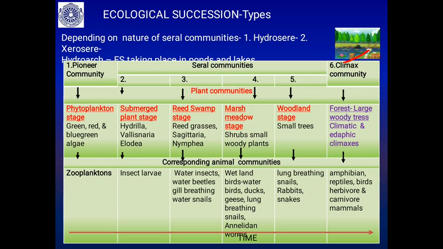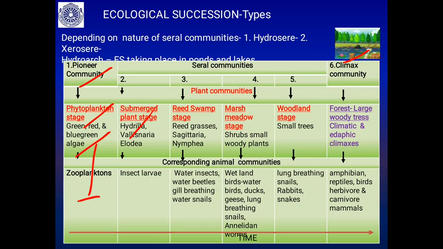So what is the pioneer community? The pioneer community in the ponds and the lakes will be the phytoplanktons, the floating plant community: green, red and blue green algae. Which supports the animal community, the zooplankton. Then these phytoplanktons die and sink to the bottom and start to accumulate detritus,